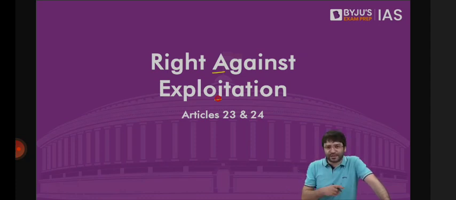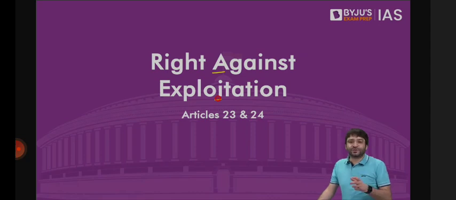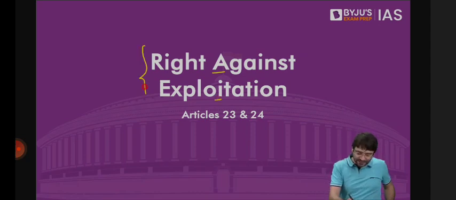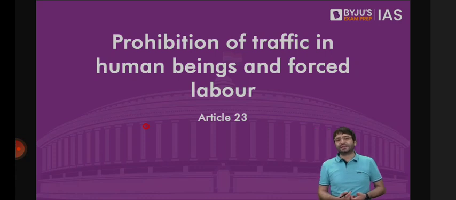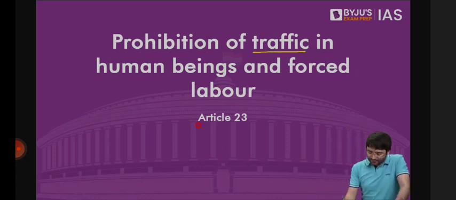Abolition of untouchability. Untouchability is abolished and its practice in any form is forbidden. But who are the other groups who are exploited? Women and children. They are specifically covered under right against exploitation. Article 23 basically says prohibition of traffic in human beings and forced labor. What does Article 23 prohibit?